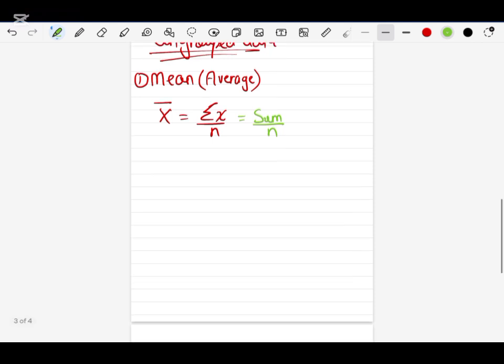For example, if I take one example question, I have 15, 17, 9, 20, and 5. These are the values I have right now, and I need to find out the mean of this question. To find the mean, first I need to add all the values.